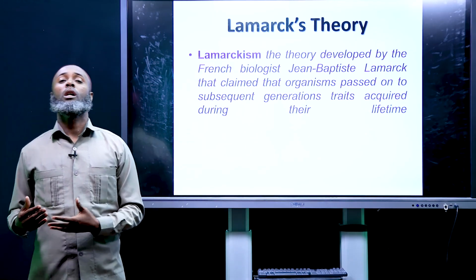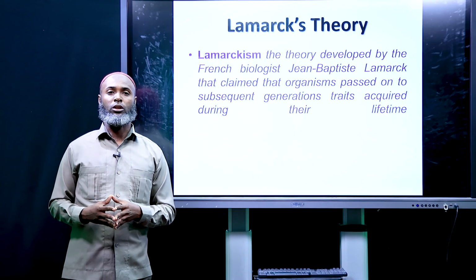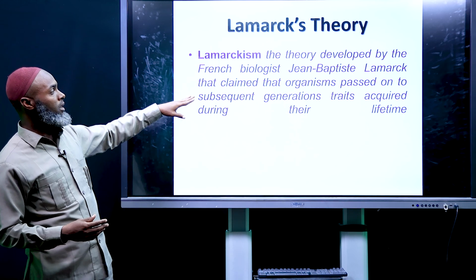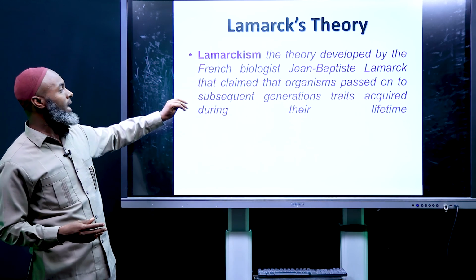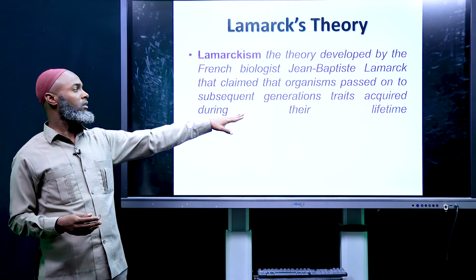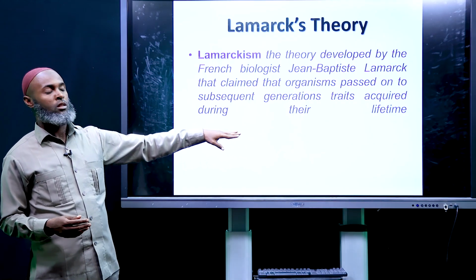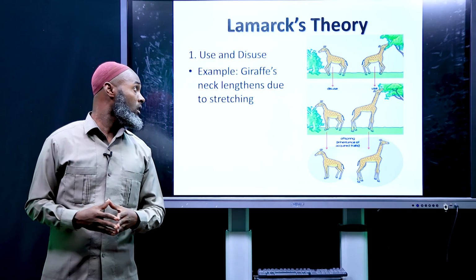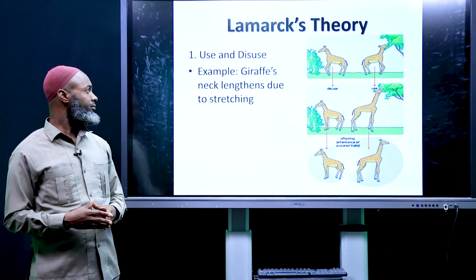Now let's go and see the first theory of evolution, Lamarck's theory. Lamarckism is a theory developed by French biologist Jean-Baptiste Lamarck that claimed the organism passed on to subsequent generations traits acquired during their lifetime. So Lamarck has 2 ideas in his theory. The first is use and disuse.